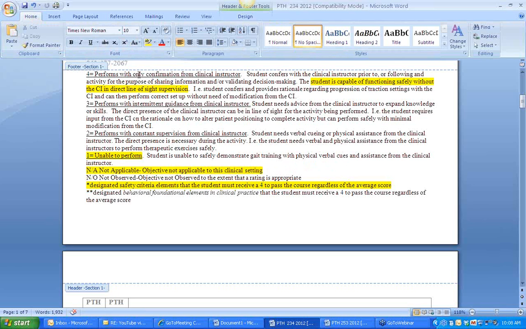The challenging thing is that our students go to all different types of clinical sites like outpatient, inpatient, rehab, home health, so not everything on this assessment tool can be observed in every clinical site. And we realize that, and we're all accepting of that because we can't send our students all to the same place.